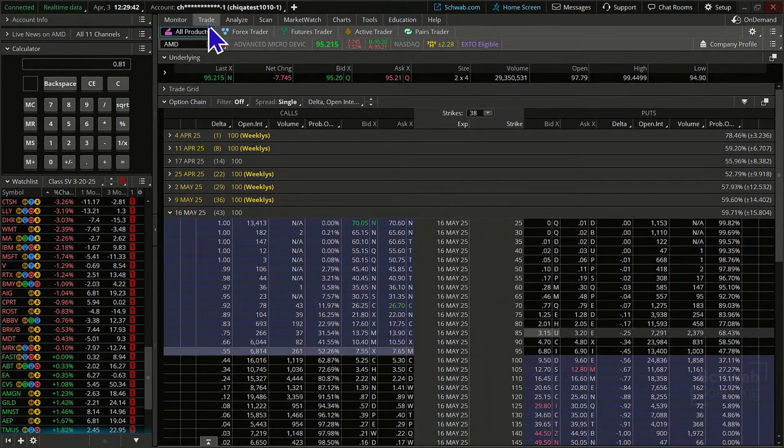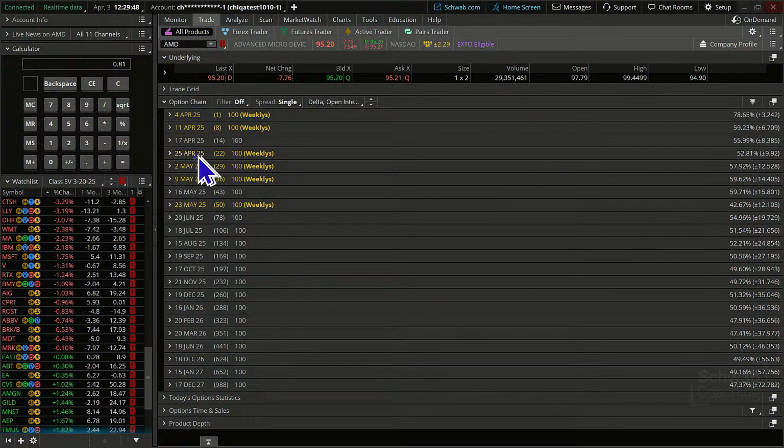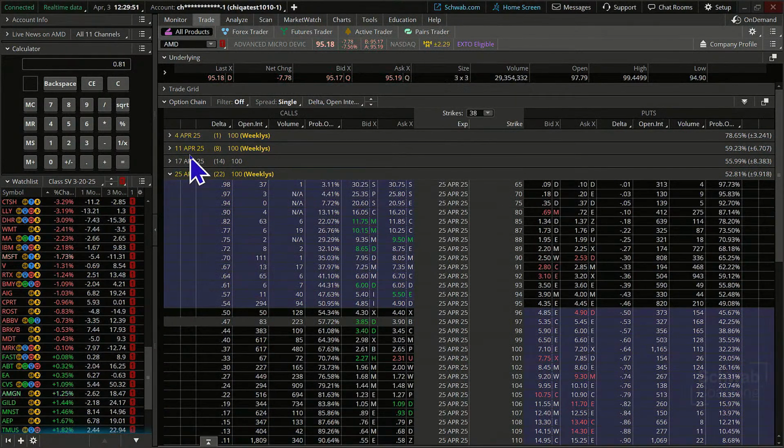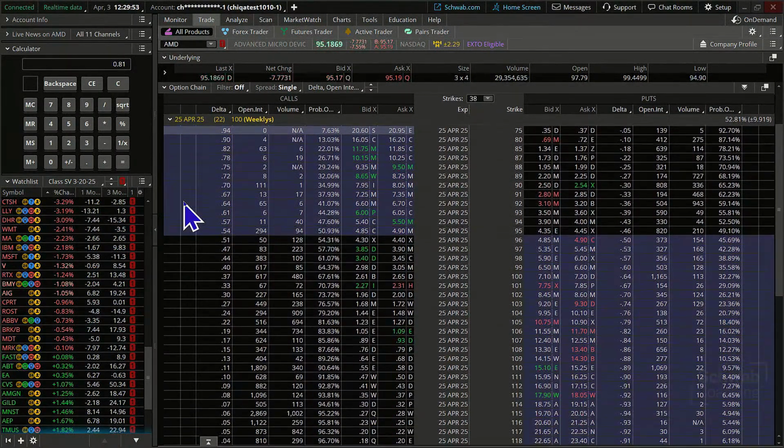Now let's go ahead and see what might be appropriate here on this particular one. I was looking at these April 25s on this. The reason I was looking at the April 25s is it gives us some time in the shorter area of the window where time decays more rapidly.